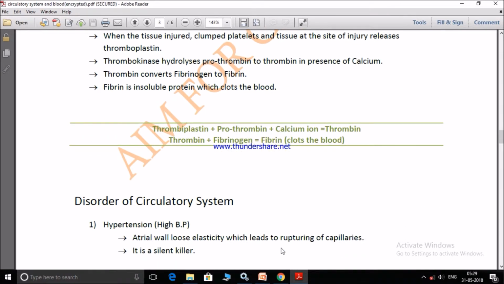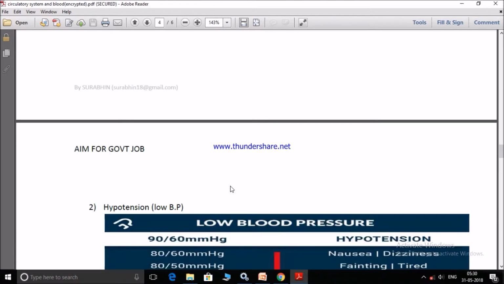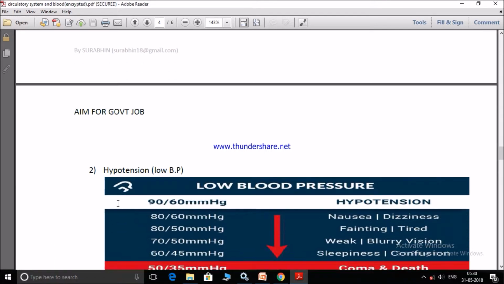Disorders in circulatory system. First thing is hypertension, otherwise high BP. Arterial wall loses elasticity, which leads to rupturing of capillaries. When high BP is attained, the blood capillaries begin to rupture. It is also known as silent killer. Silent killer is the high BP, that is hypertension. Next is low BP, that is hypotension. Low BP is also known as hypotension.